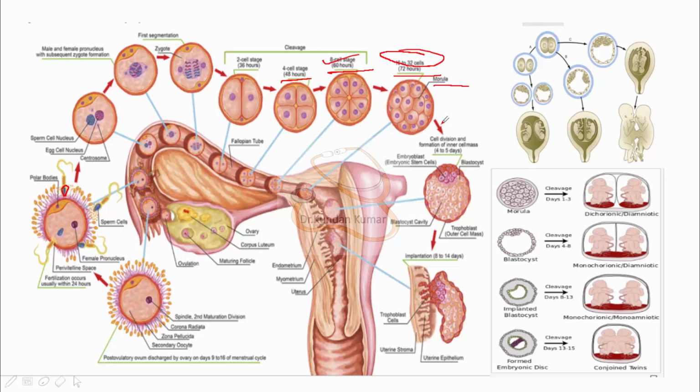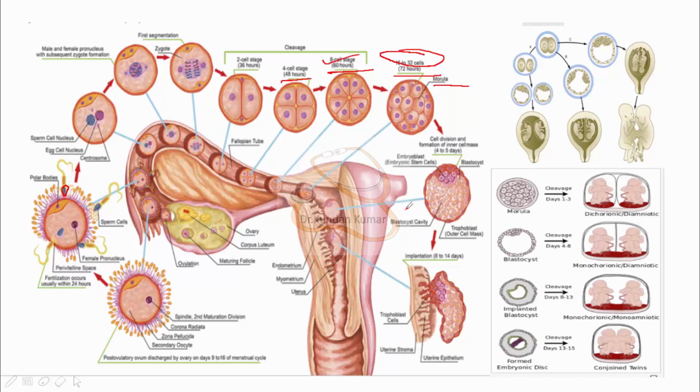This stage is known as morula. After 3 days of fertilization, the conception consists of 16 to 32 blastomeres and becomes a morula, and enters the uterine cavity approximately 4 days after fertilization, that is the 18th day of the cycle.